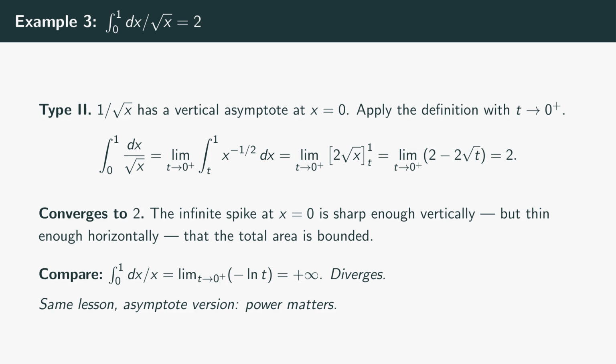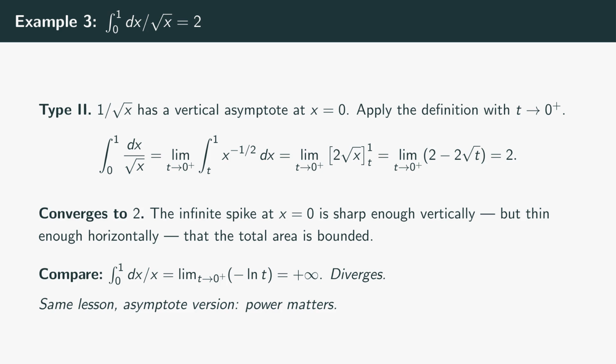The integral converges. The area under the curve y equals 1 over the square root of x from 0 to 1, a curve that spikes to infinity at the left edge, is exactly 2 square units. Finite. Compare with the integral from 0 to 1 of dx over x. Same setup, slightly different power. The antiderivative is the natural log of x. Evaluated from t to 1, that's negative the natural log of t, which goes to positive infinity as t approaches 0 from the right. It diverges.